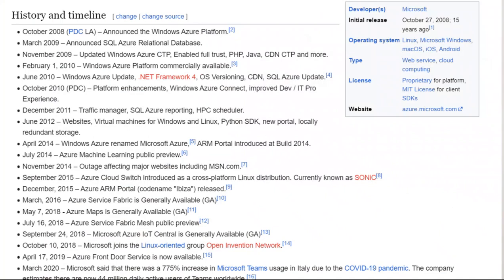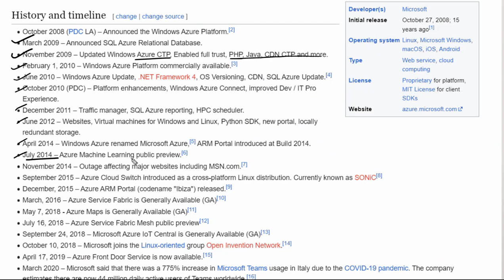Now if you want to explore more, you can talk about the history. In October 2008 it was announced as the Windows Azure platform. In March 2009 it also announced SQL Azure Relational Database, meaning some services were being added to the picture. In November 2009 it added Windows Azure CTP, based on the full platform with PHP, Java, CDN and more. So you can see that multiple services have been added.